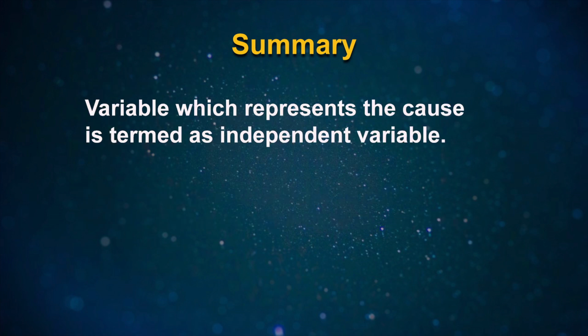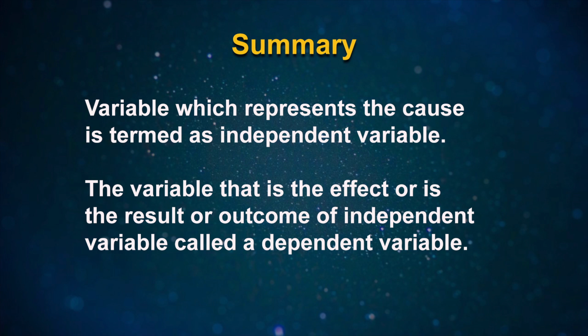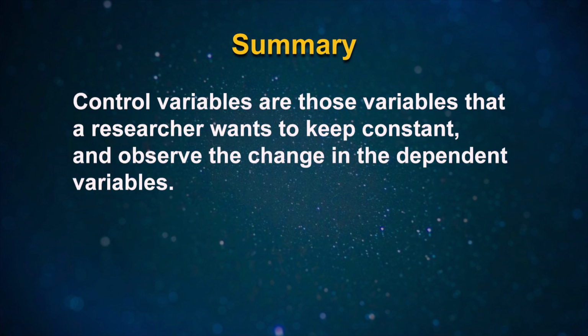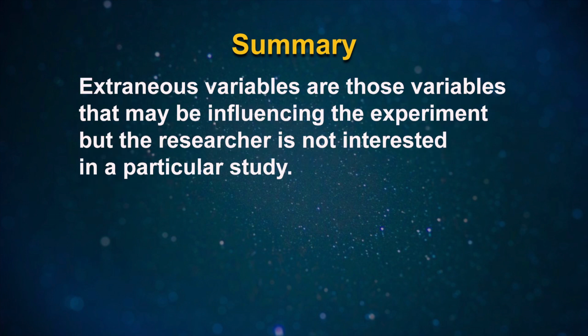Thus, the variable which represents the cause is termed as independent variable. The variable that is the effect or the result or outcome of independent variables is called dependent variable. Control variables are those variables that a researcher wants to keep constant and observe the change in the dependent variable. Extraneous variables are those variables that may be influencing the experiment, but the researcher is not interested in them in a particular study.